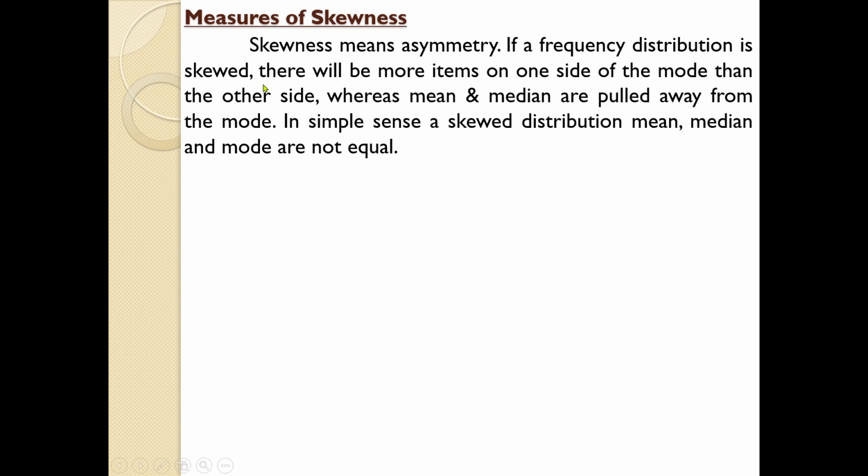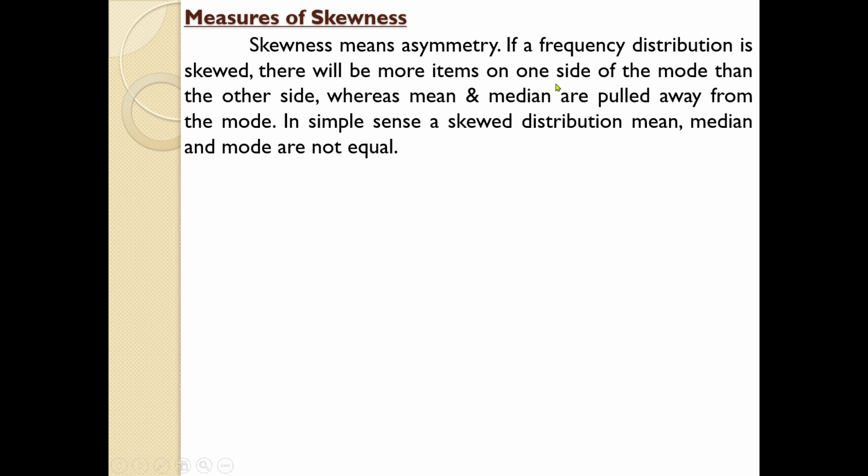If a distribution is skewed, there will be more items on one side of the mode than the other side, whereas mean and median are pulled away from the mode. Skewed means asymmetric. Asymmetric means unequal. Symmetric means equal.